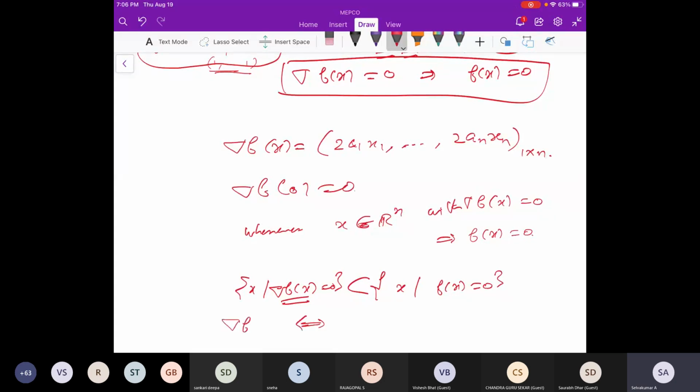Sir, if we take s1 equal to 1, s2 equal to 1, s3 equal to 1, then f of s is equal to a1, a2, a3, n. Then del f of x is equal to 0. See, before asking a question, just think a little bit. Here we can choose a1, a2, etc., an. X1, x2, etc., xn are points, right? You are taking x1, x2, xn to be numbers. That's not true. These are variables.